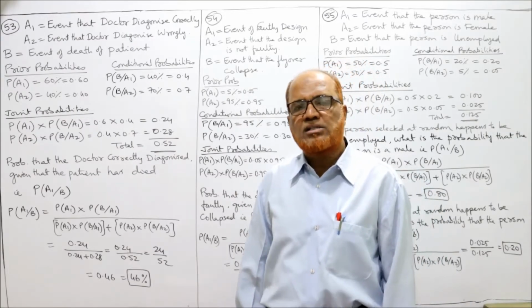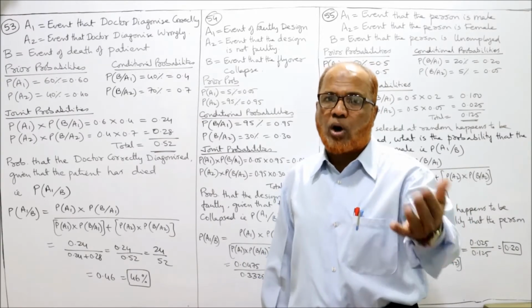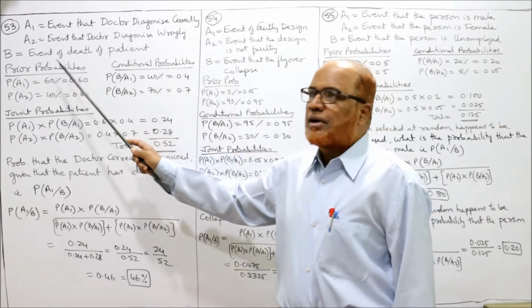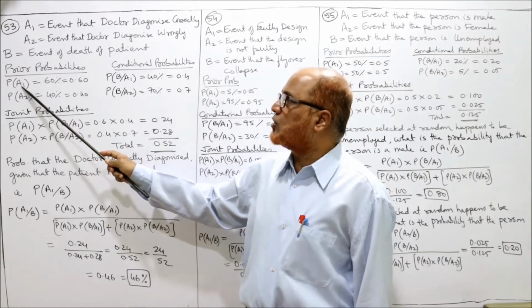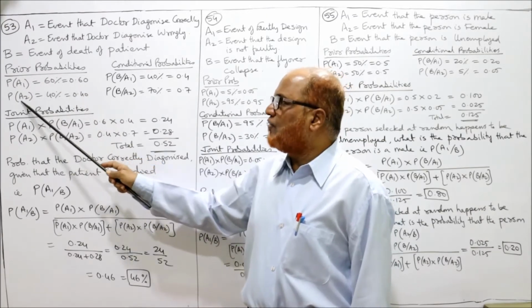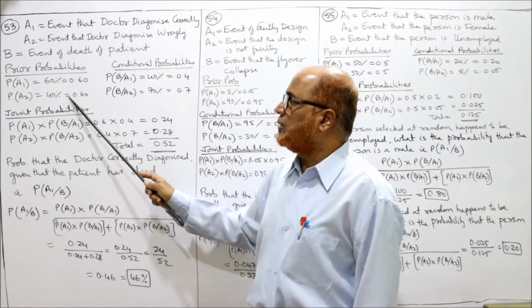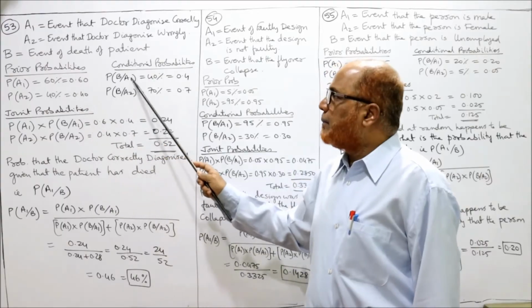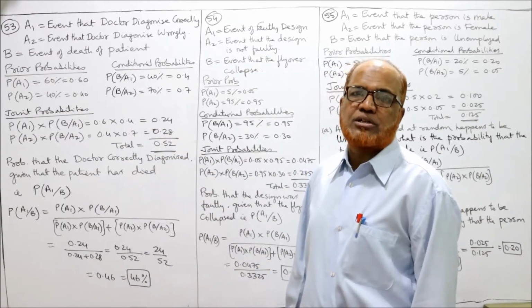So we have to find out the probability of death of the patient after correct diagnosis and after wrong diagnosis. The prior probability is P of A1, the probability of correct diagnosis by the doctor, 60%. P of A2, the probability of wrong diagnosis by the doctor, 40%. ये prior हो गया. अब conditional probability. B stands for death of the patient.